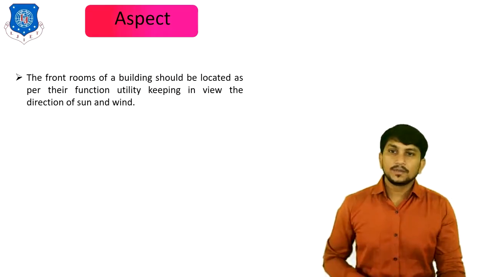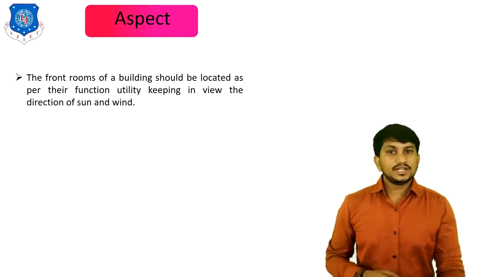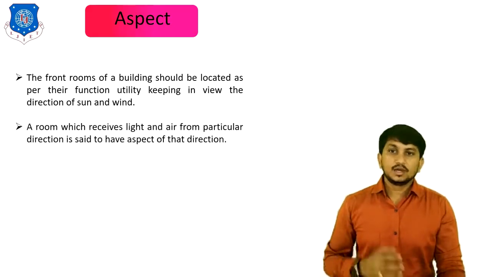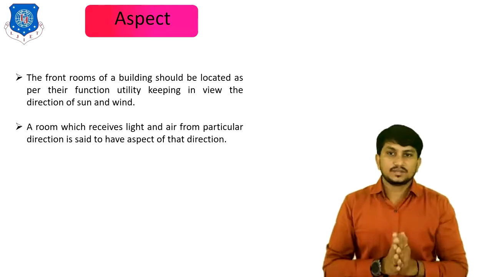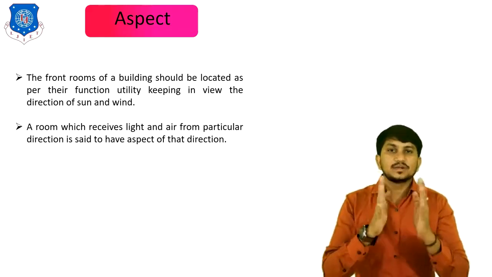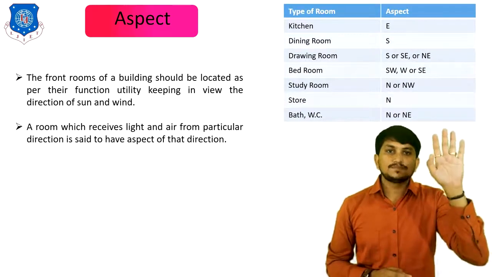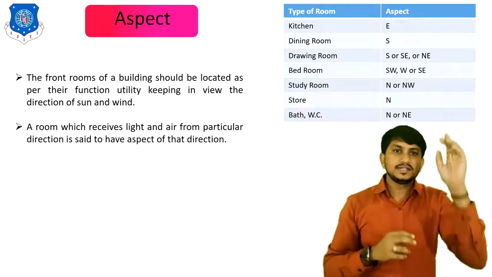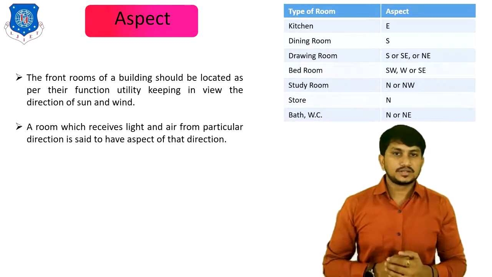The front room of the building should be located as per their function and utility, keeping in view the direction of sun and wind. A room which receives light and air from a particular direction is said to have the aspect of that direction. There are the basic aspects of all types of rooms. Kitchen should be located in the east direction for proper sun and proper wind direction.